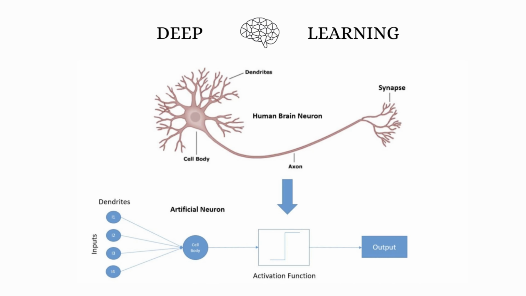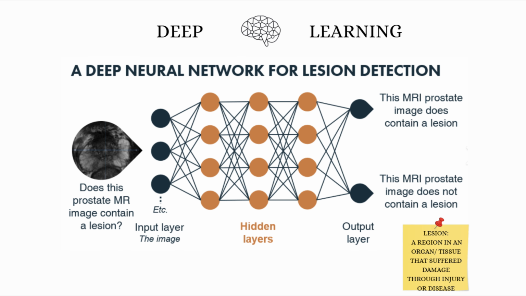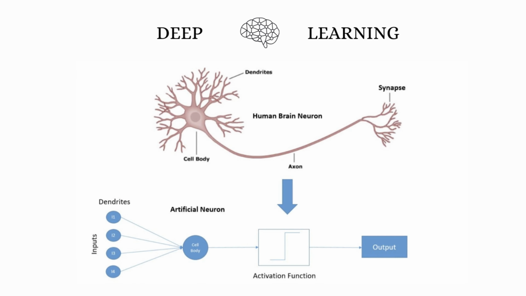Deep learning is a special kind of machine learning that uses layers of neurons inspired by the brain. One powerful type is called a convolutional neural network, which is amazing at recognizing images. In healthcare, they can scan MRI images and highlight tumors with high accuracy. Deep learning also drives speech recognition, image analysis, and even generative AI tools.